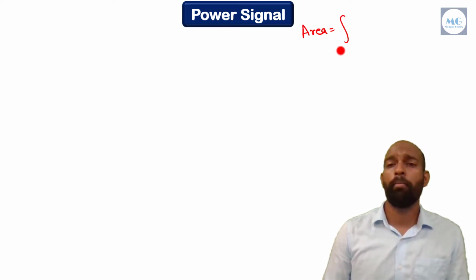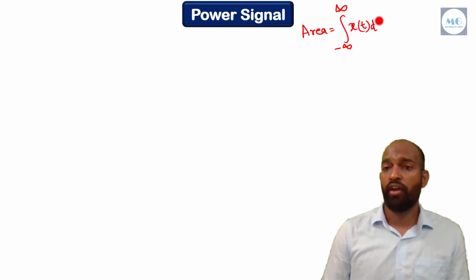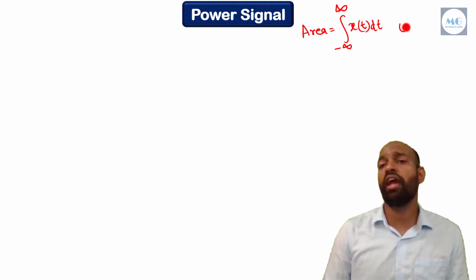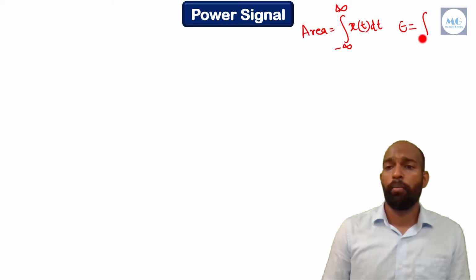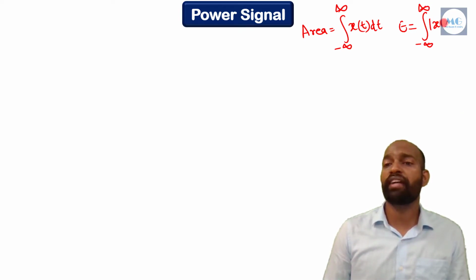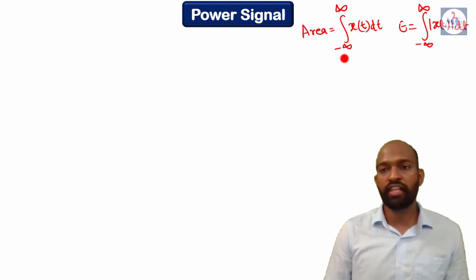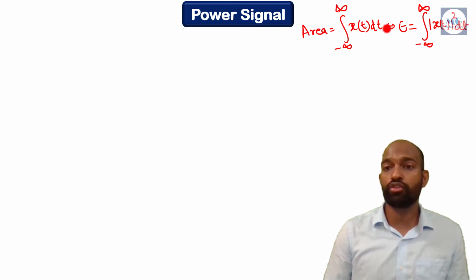Before directly jumping into the formula for power signal, I want to remind you all that the formula for area of any signal is integral from minus infinity to plus infinity of x(t) dt, which is similar to energy. And the formula for energy is integral from minus infinity to plus infinity of mod of x(t) square. I already taught you all this in previous lectures, so we can relate these two.